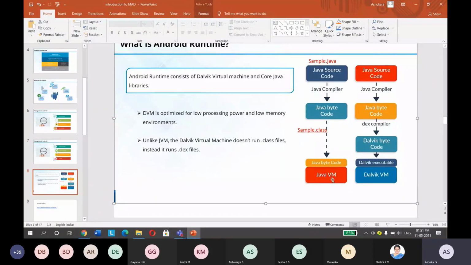This Java Virtual Machine converts this Java bytecode into machine understandable code. Suppose you are using Windows; depending upon the machine, it converts this code into machine understandable code. So that is why Java is called a platform independent programming language.